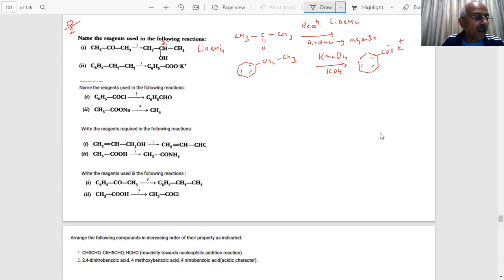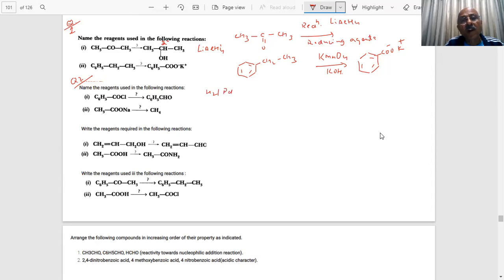Okay, the next question is on the screen, students. Question number 2. Name the reagents used in the following reaction, students. The first one will be H2 and Pd-BaSO4. What is the name of this reaction? Rosenmund reaction.